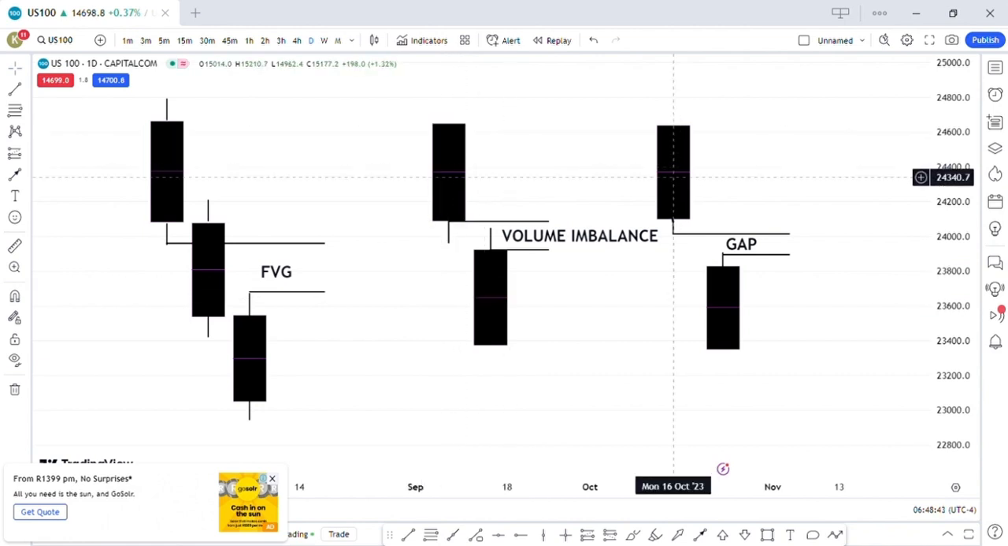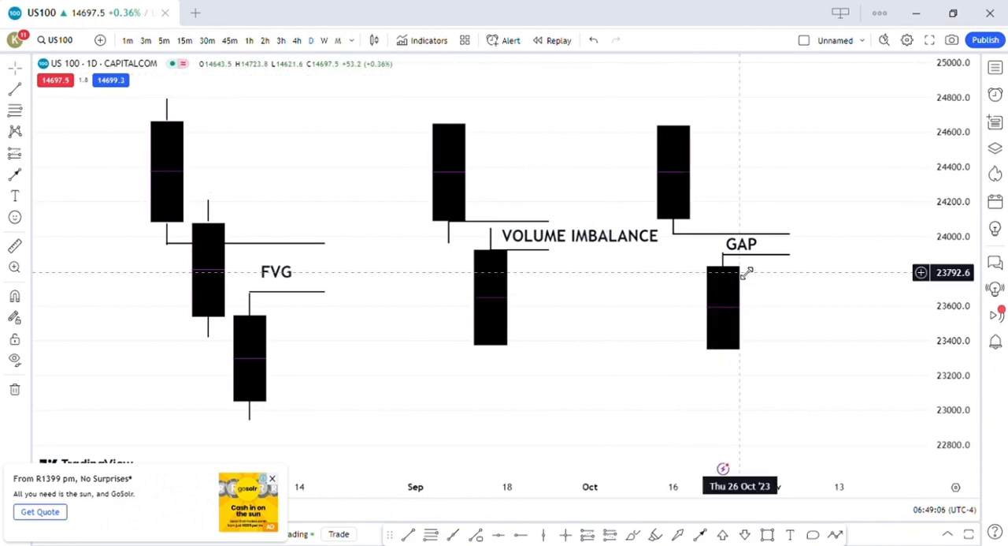Right? Then with the third example, the gap. A gap is when there's a complete gap in between 2 candles, where you have the low of the candle or the close and the low of the first candle, which does not overlap with the high or the open of the second candle. That creates a gap.